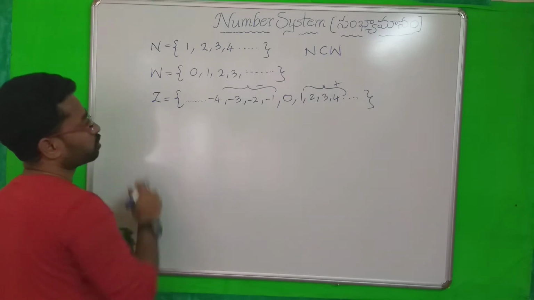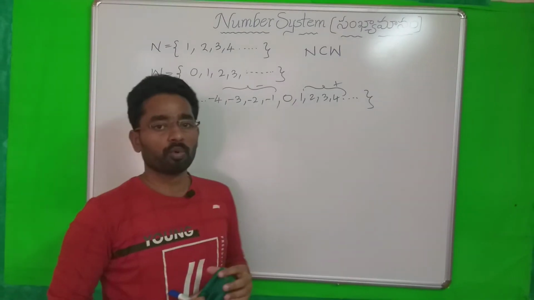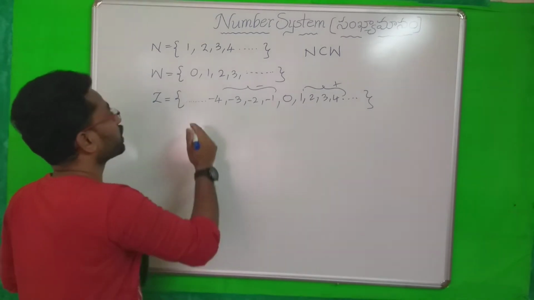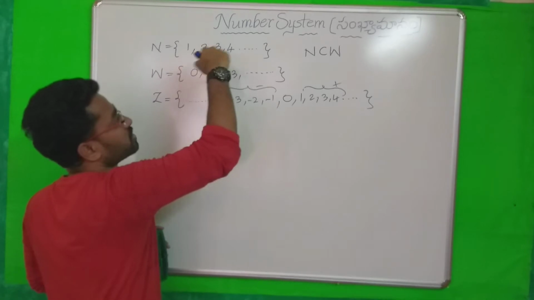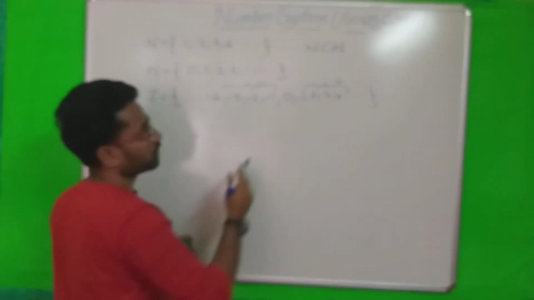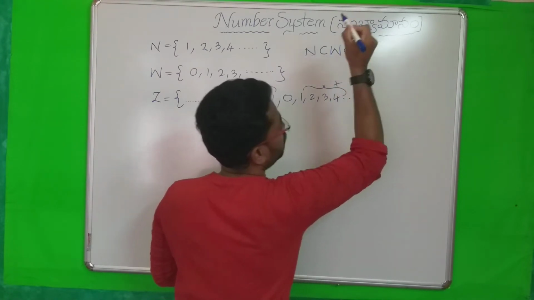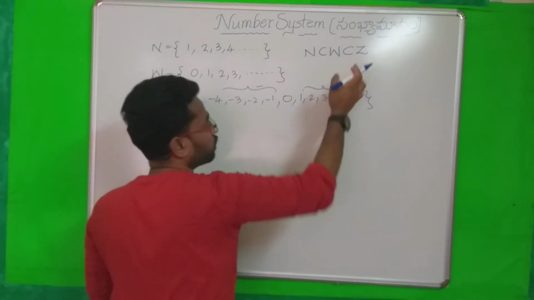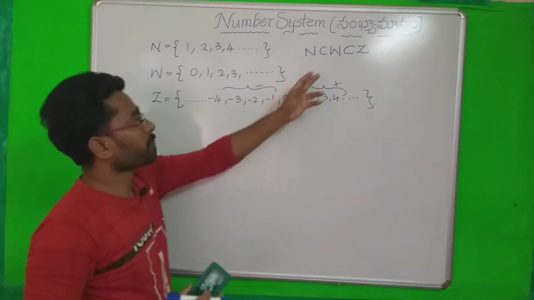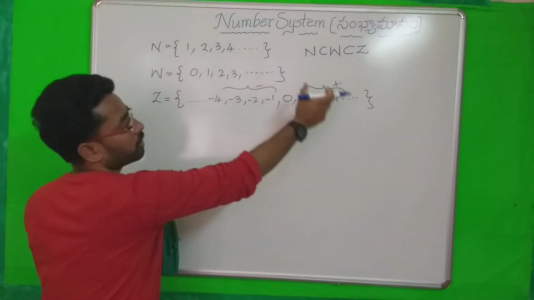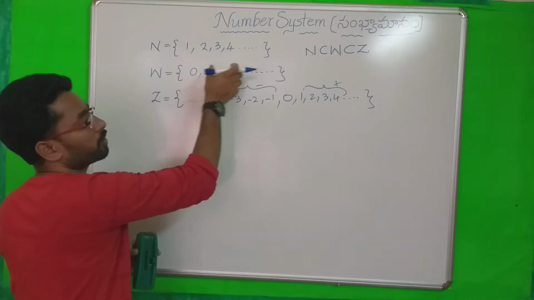So integers, what are the integers in Telugu? Purna sankhyalu, sahaja sankhyalu, purnankalu, purna sankhyalu. And you can understand here these two sets are subsets of integers. Natural numbers are a subset of whole numbers, which are a subset of integers, I or Z, not only Z, we can also write I, no problem. These two are subsets because every natural number and every whole number we can observe in integers, okay.